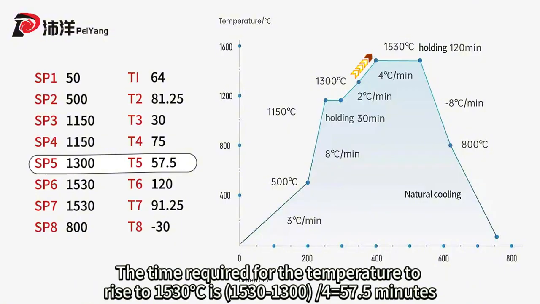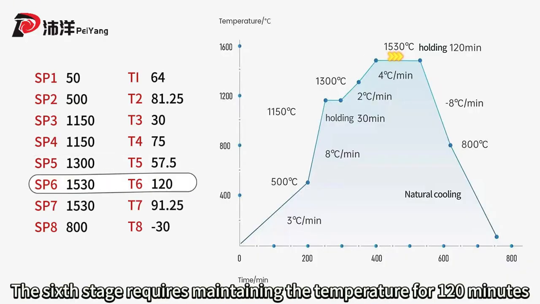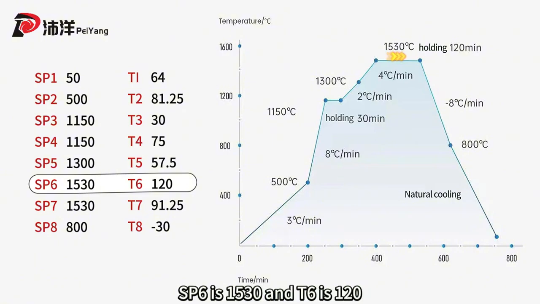The time required is (1530-1300)/4, which equals 57.5 minutes. SP5 is 1300 and T5 is 57.5. The sixth stage requires maintaining the temperature for 120 minutes. SP6 is 1530 and T6 is 120.